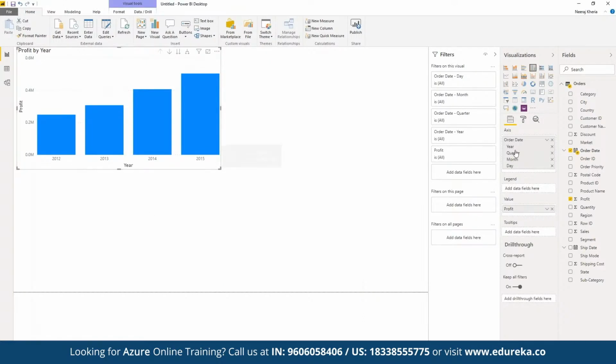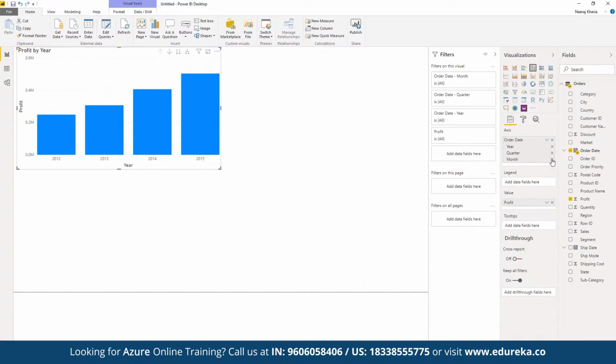Now in terms of axis, here we have year, quarter, and date available. In terms of legend, for example, suppose here we have year. Suppose we want to visualize this based on month. Let's say we want to see the report based on different months.